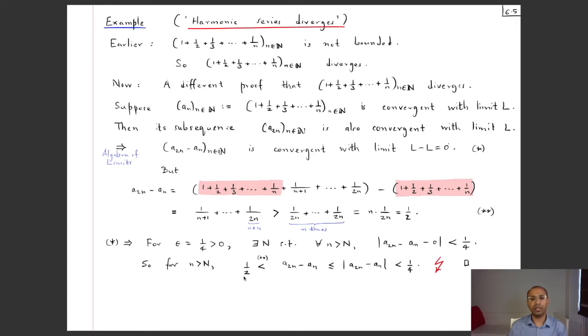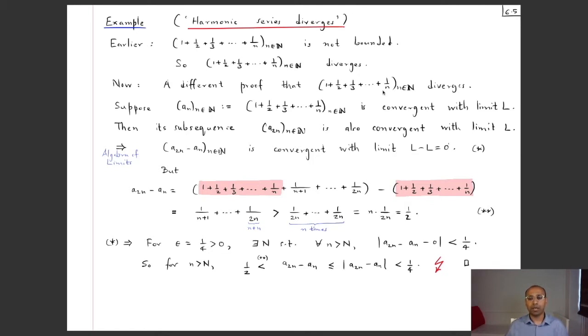So we get the contradiction that half is less than 1 by 4, or in other words 4 is strictly less than 2, which is not true. So our assumption that this sequence is convergent with limit L cannot be true, and so this sequence does diverge. Earlier we had seen a different proof of this, but now we have given yet another proof based on that theorem that we just learned, that if you have any sequence which is convergent, then any of its subsequences is also convergent with the same limit.